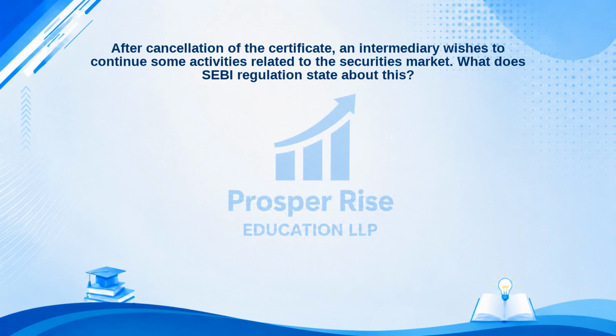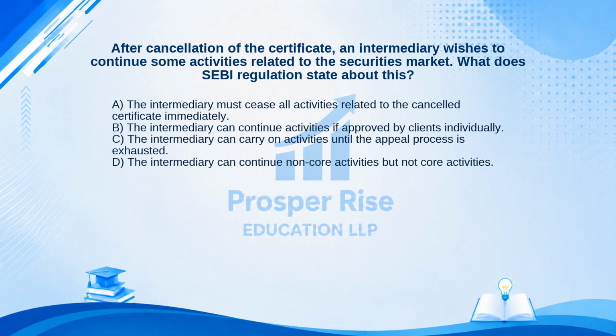Let's tackle this exam question. After cancellation of the certificate, an intermediary wishes to continue some activities related to the securities market. What does SEBI Regulations state about this? Here are your options. A. The intermediary must cease all activities related to the cancelled certificate immediately. B. The intermediary can continue activities if approved by clients individually. C. The intermediary can carry on activities until the appeal process is exhausted. Or D. The intermediary can continue non-core activities but not core activities.